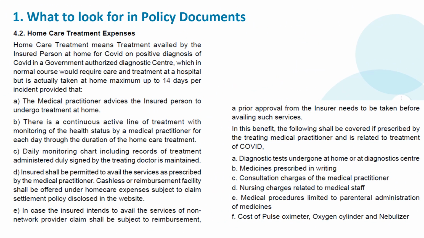This is an example in case of home care treatment. We saw, right? They allow you to reimburse up to 14 days of expenses in case of home care treatments. And in this case, you can see what all is covered. For example, here pulse oximeter, oxygen cylinder, that is all covered, but that has to be prescribed by the medical practitioner. So this is what is there in the policy cover or policy wording document. Suppose if you are going to go for a home care treatment and if the doctor recommends you to use a pulse oximeter, ask the prescription from him so that it will be useful for your claims.